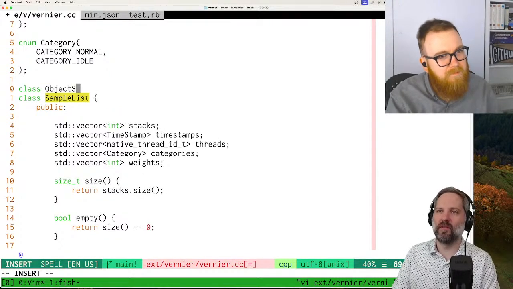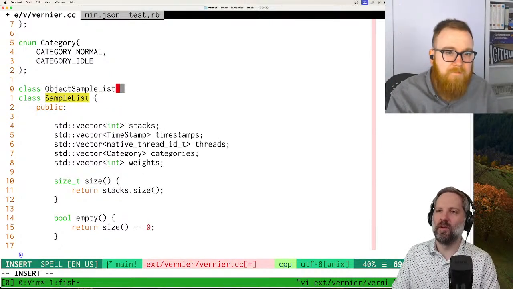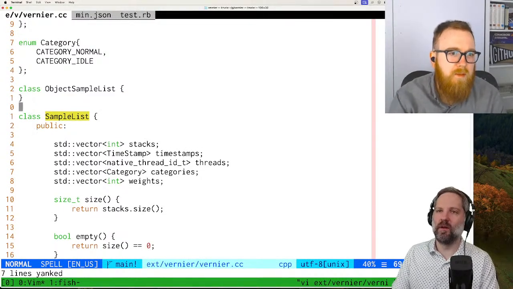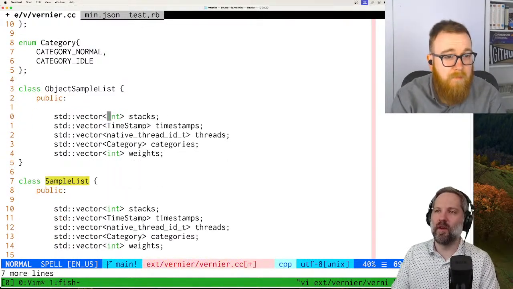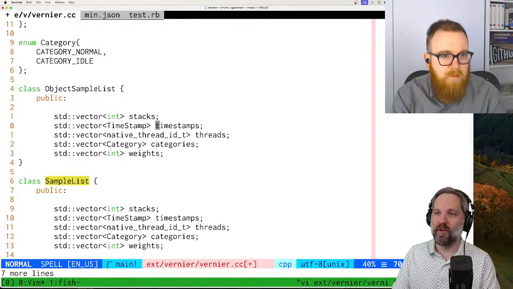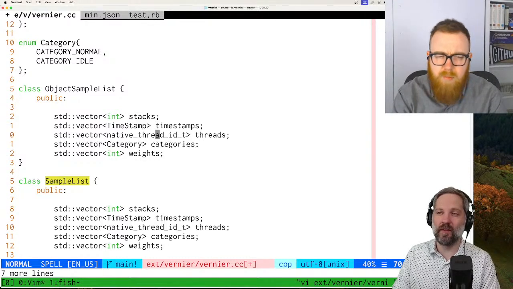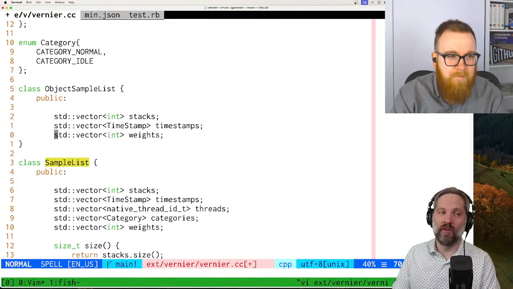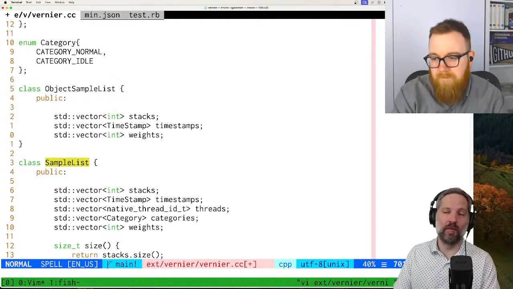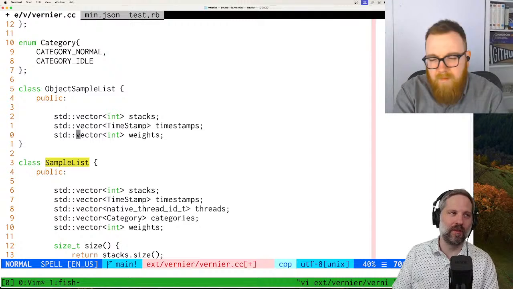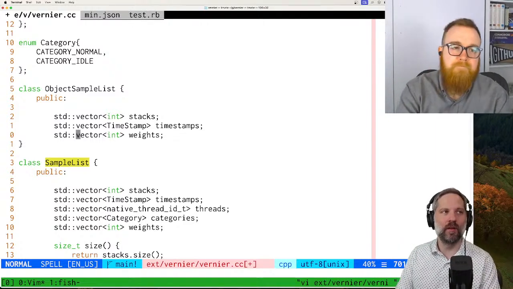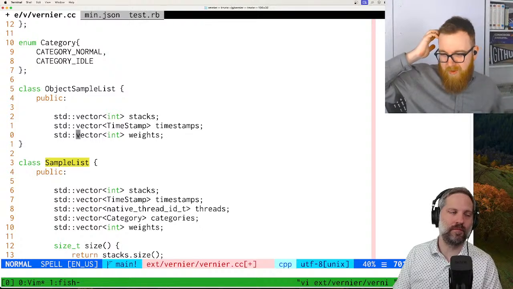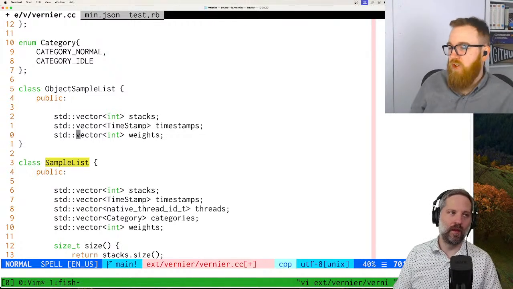Class object sample list. Yeah. And then we do want stacks, we do want timestamps. Threads seems not necessary. I don't even know if I am using the threads. Weights we do want. Maybe weights is not the right name, because it's actually the size of the allocation, right? I'm also not sure about that one, because at what point is the size of the allocation meaningful?